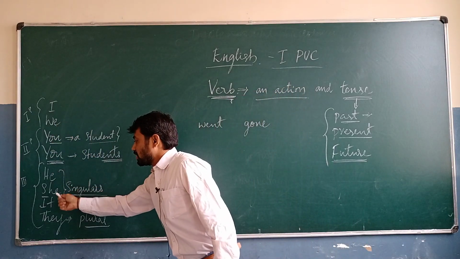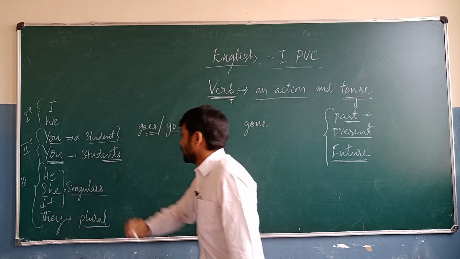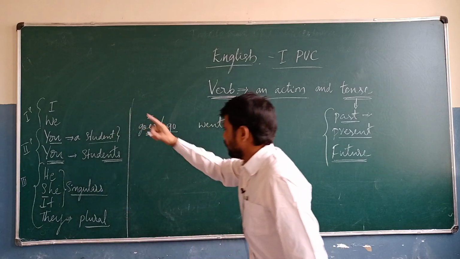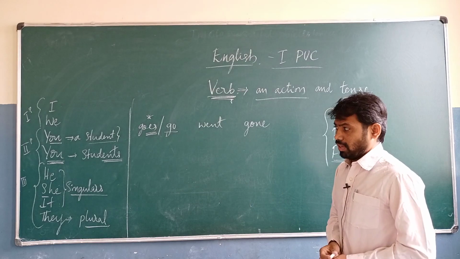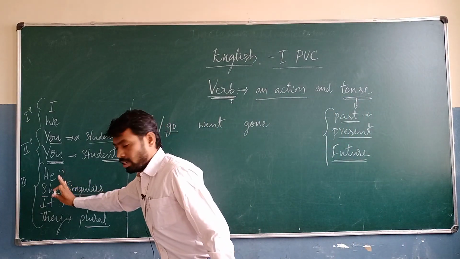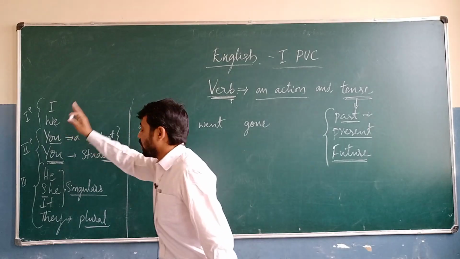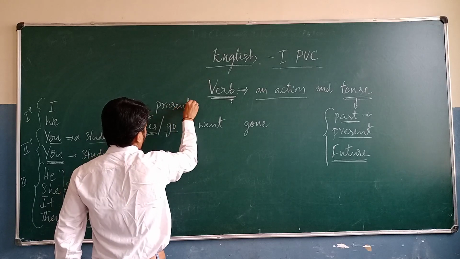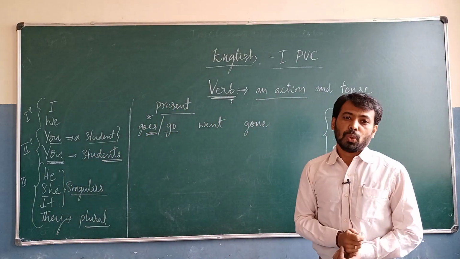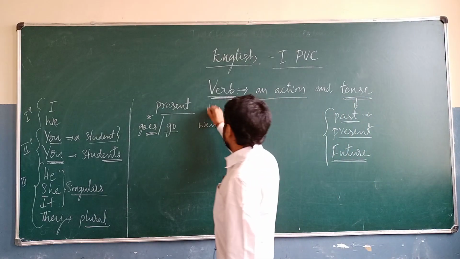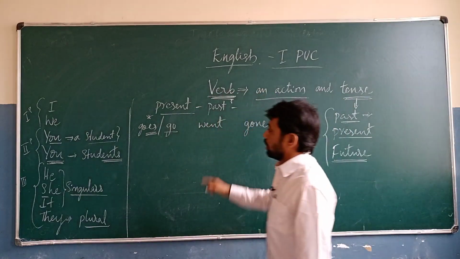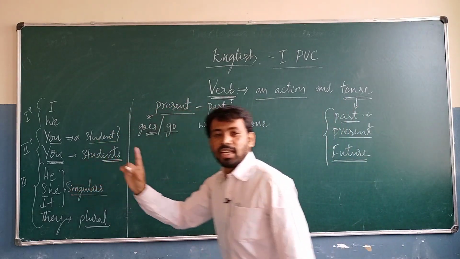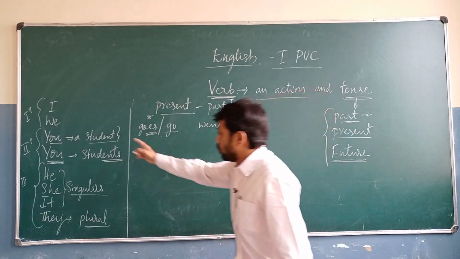And here, if there is a third person singular, at that time we are going to use goes. Except for these three, if there is they, you, I or we, then we use go in the present tense. In the present tense, we have to use go. You understood? And in the past tense, look at that, we have to use went. There is no change for the third person singulars also.